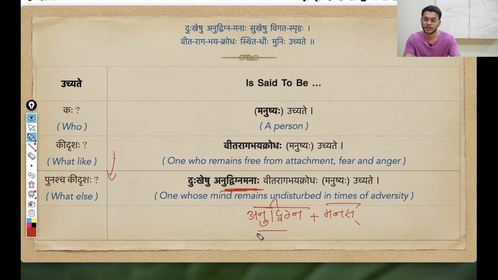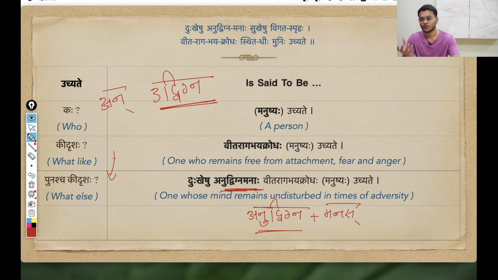See, this Anudvigna, this itself is a samasa. Whenever we negate any word, that is also a samasa, a nanya samasa. The pada is Udvigna, which basically means one who is anxious, one who is disturbed. If I try to negate it, I will add this an, so the word becomes Anudvigna. So Anudvigna basically means the opposite of Udvigna.